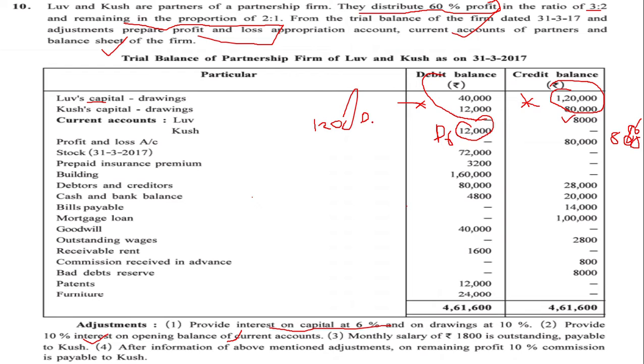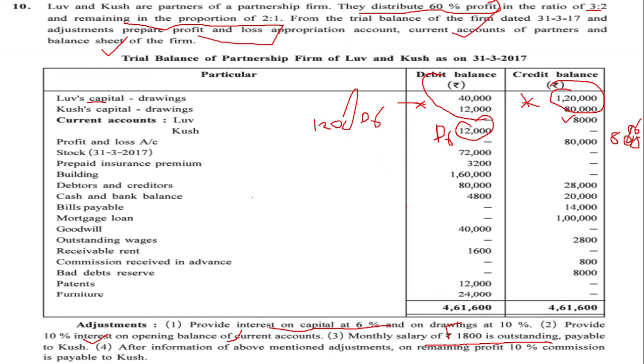Students, moving ahead, monthly salary of rupees 1,800 is outstanding, payable to Kush. Very simple. There is a monthly salary payable to Kush, which is rupees 1,800 and outstanding.